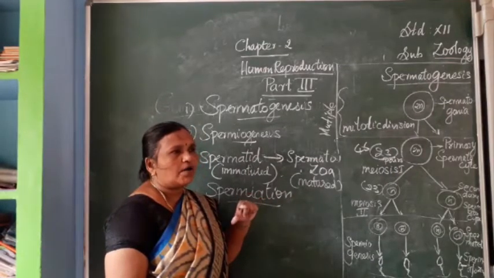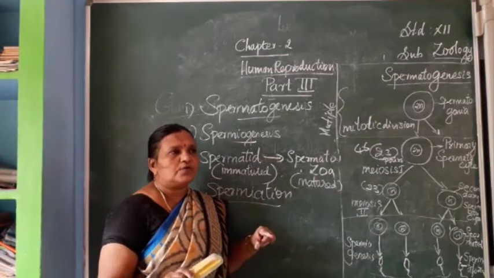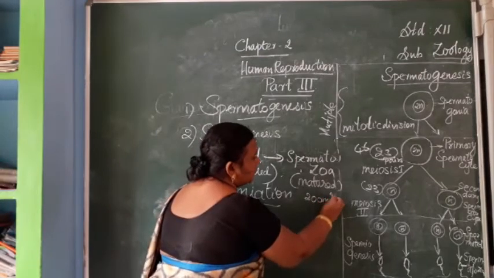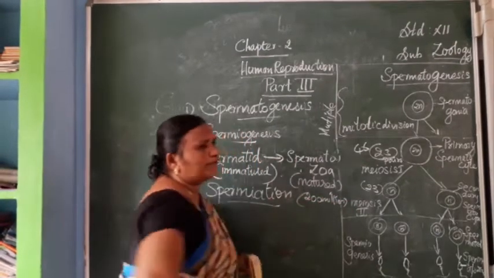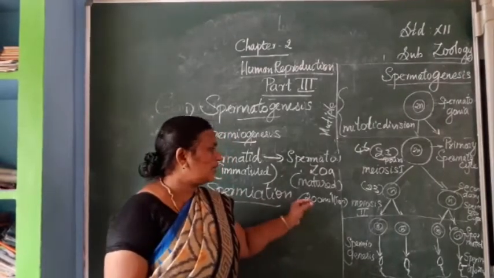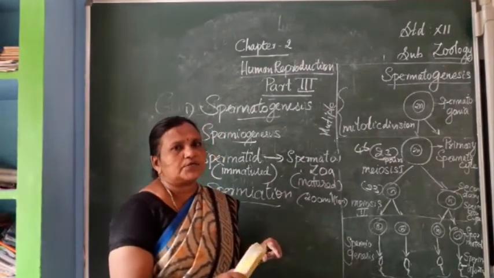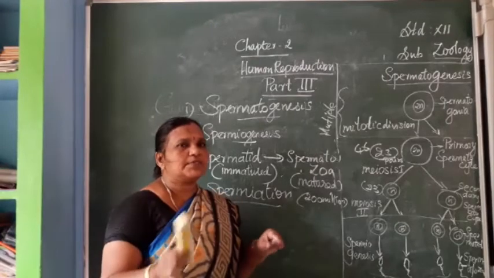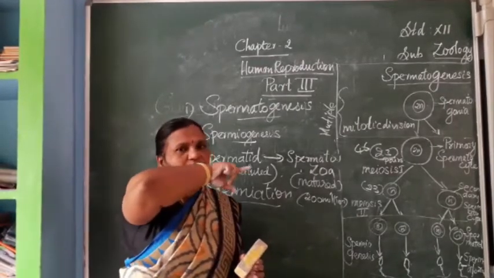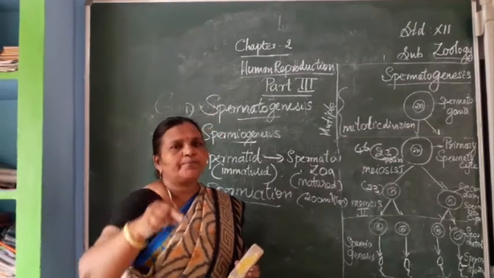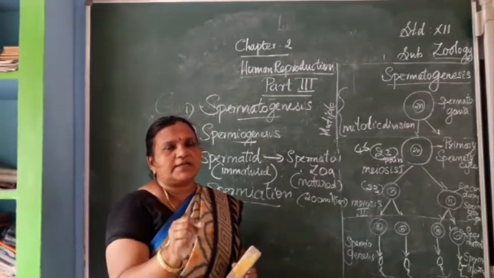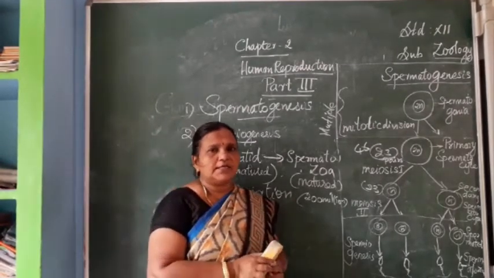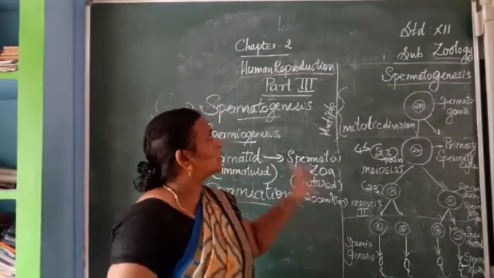So now all the sperms will be matured. Per day, 200 million sperms can be produced in a male. After producing these sperms, they will be passed on from the testes to the epididymis, where they will be stored. From the epididymis they go to the vas deferens, and from the vas deferens they move on to the ejaculatory duct. On the way they are getting the hormones and secretions from different glands, which we have discussed in class part 1.